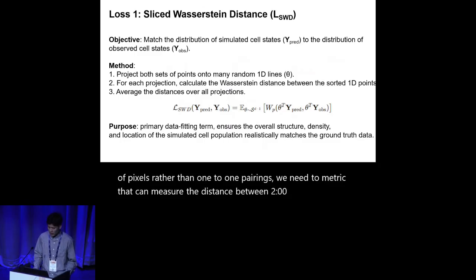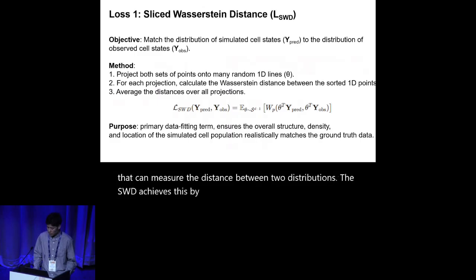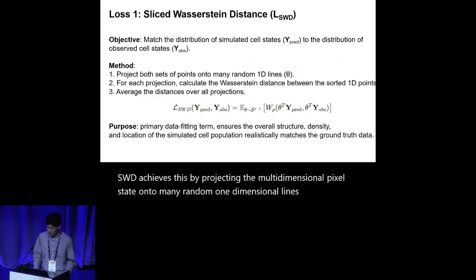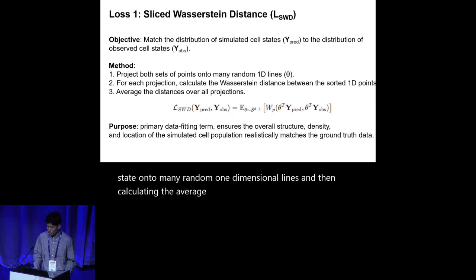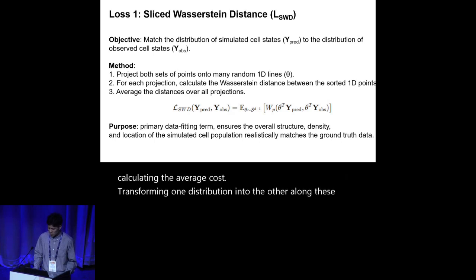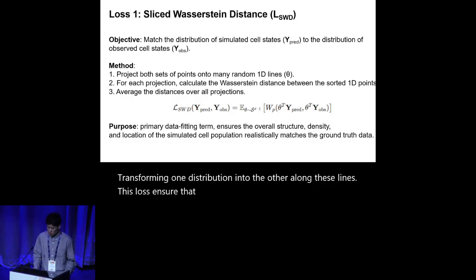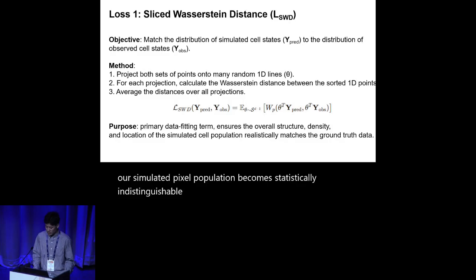The SWD achieves this by projecting the multi-dimensional pixel state onto many random one-dimensional lines and then calculating the average cost of transforming one distribution into the other along these lines. This loss ensures that the spatial and transcriptomic structure of our simulated pixel population becomes statistically indistinguishable from the observed data.